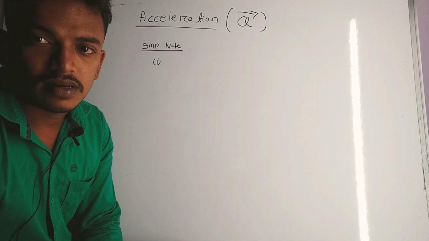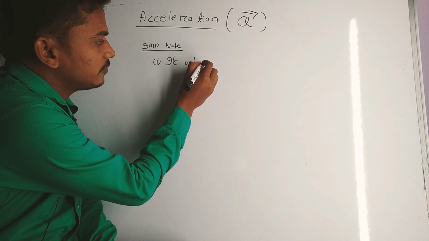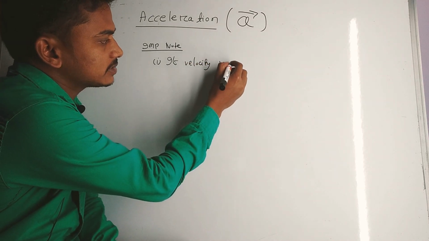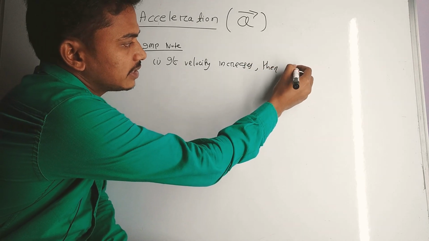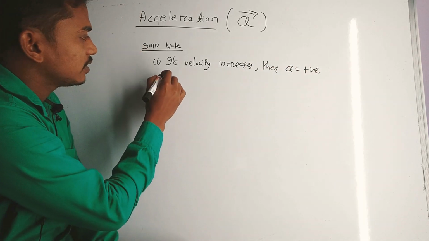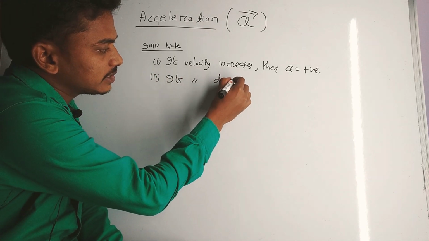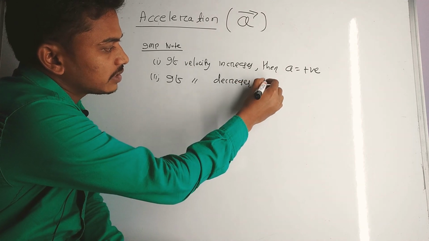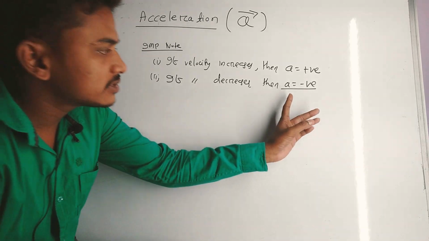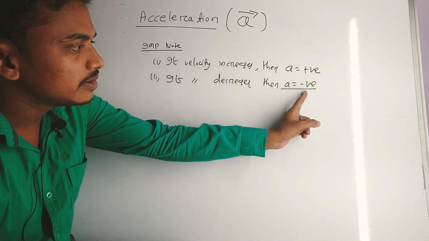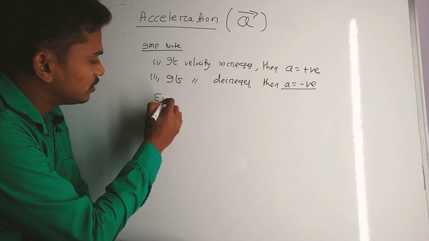Okay, then write the important note. If velocity increases, then acceleration is positive. Second, if velocity decreases, then acceleration is said to be negative. The body is said to have negative acceleration. Okay, so let us see the example.